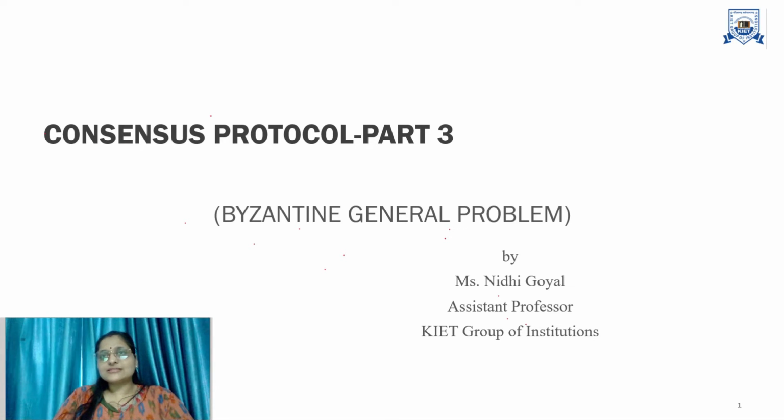So how can this problem be overcome when there is no mode of communication?